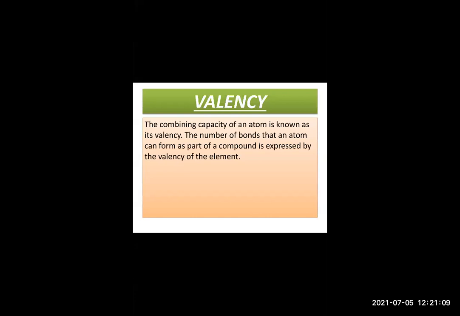Yes, you have studied about this in 9th standard. Do you remember? So the number of bonds, it can be single bond, it can be double bond. So how many bonds are formed by an atom? The number of bonds that an atom can form as part of a compound is expressed by the valency.